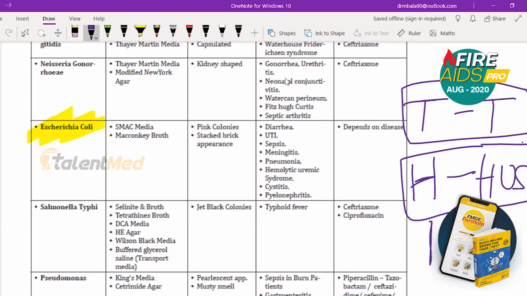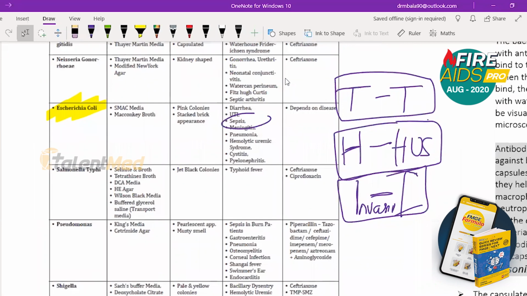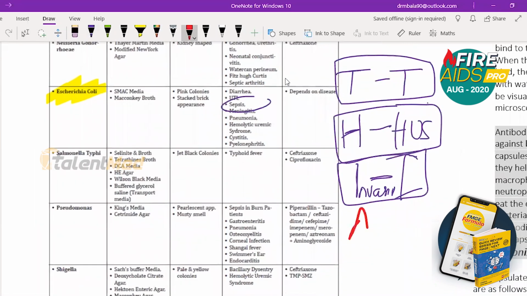Infective type, that is going to cause infection or inflammation. This is invasive. Invasive type, that is going to cause either infection or inflammation. So you can see the infections here: sepsis, meningitis, pneumonia. Aggregative type, that is going to cause diarrhea.